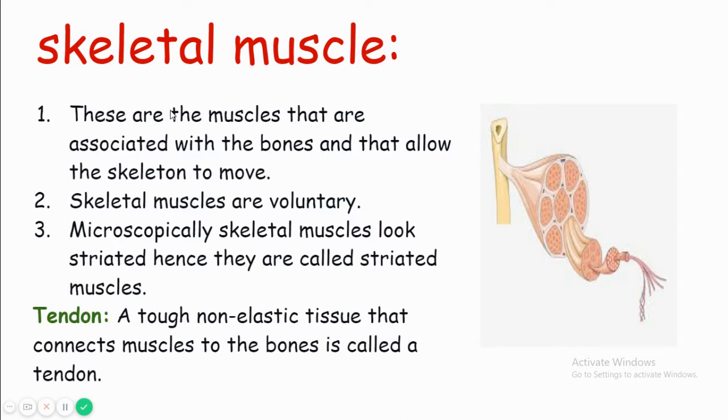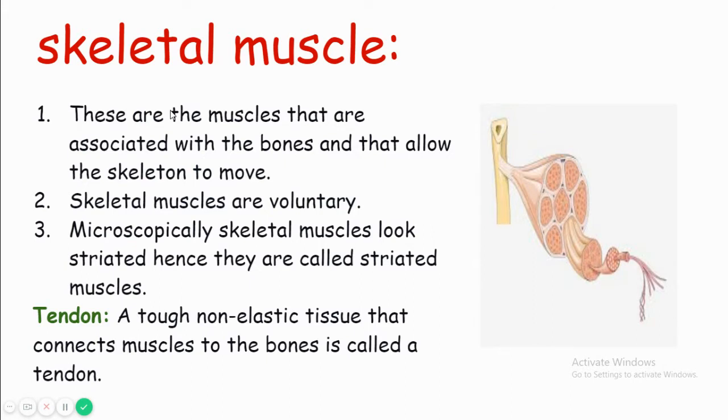For example, if you want to grasp an apple placed on a table, you first extend your arm and grasp it with your hand. Different muscles and different bones work together and help us in grasping an apple. We move our humerus, radius, ulna, and the bones of the hand with the help of skeletal muscles.